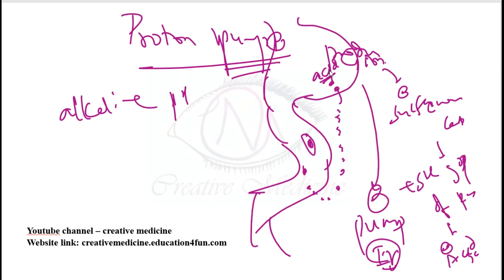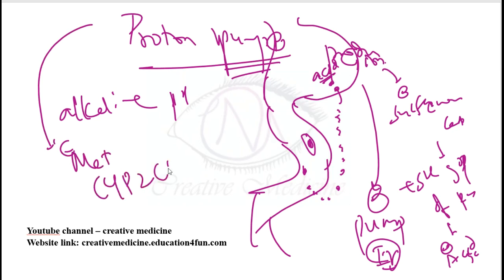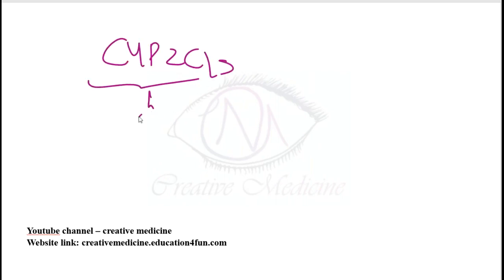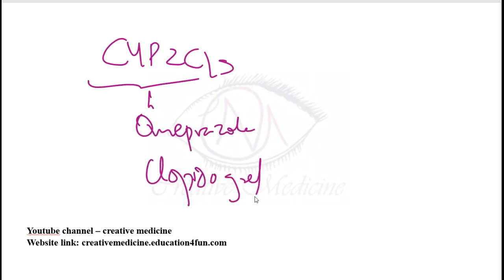The half-life of this drug is 2 hours. It is highly plasma protein bound. These proton pump inhibitors are metabolized by CYP2C19. Omeprazole is metabolized by this, and also clopidogrel.